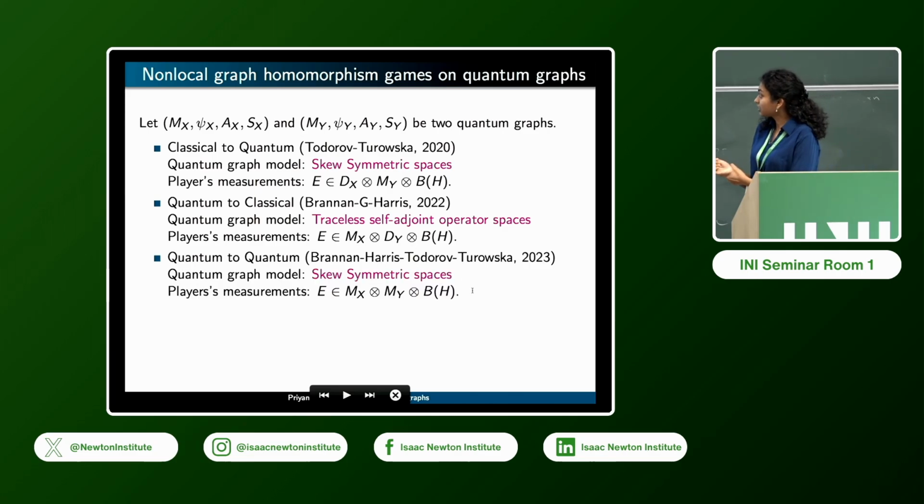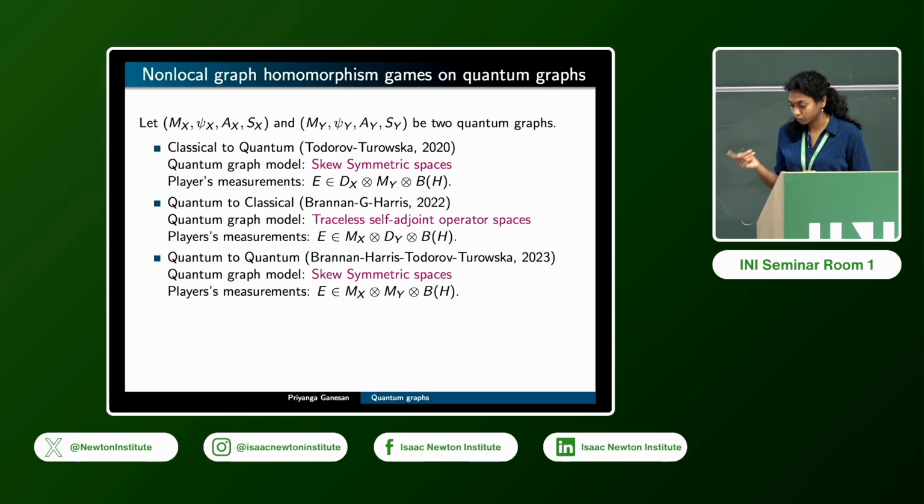Okay, in this third scenario, this is a quantum homomorphism game from quantum graphs to quantum graphs. And here the inputs and outputs basically come from projection lattices on MX tensor MX and MY tensor MY. And here this is basically a quantum input-output game, and there is a synchronous